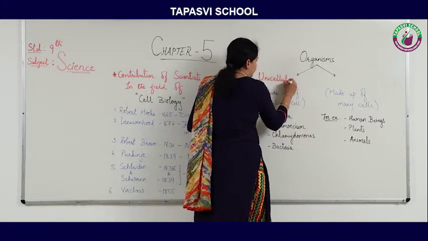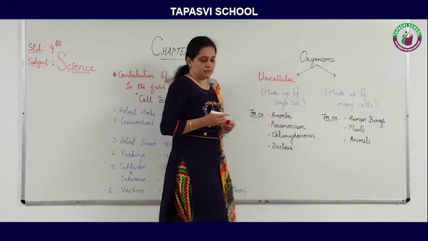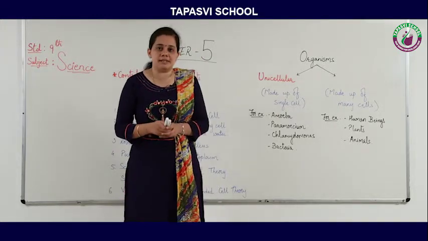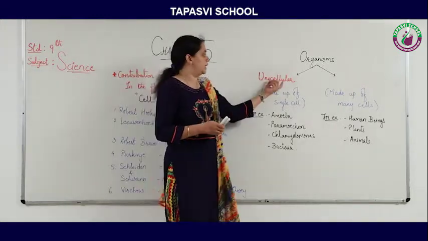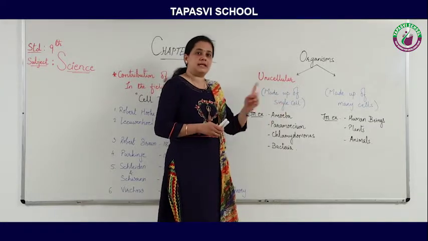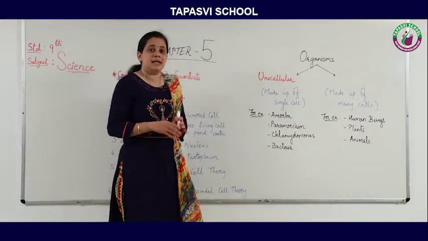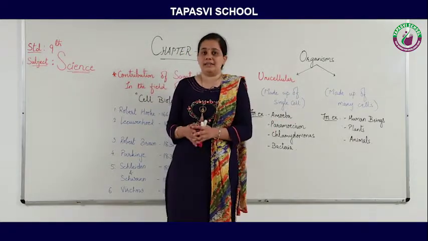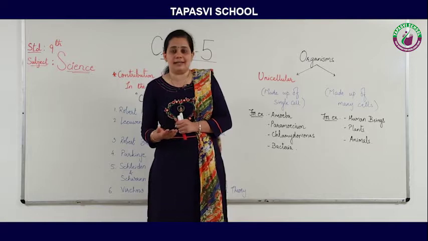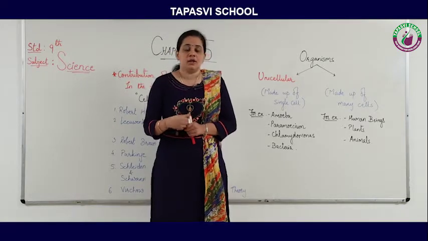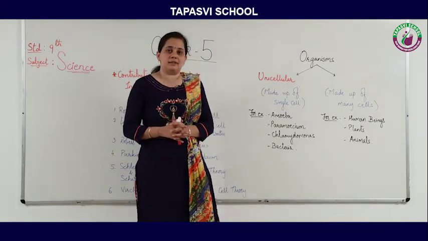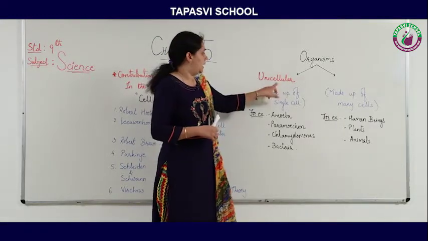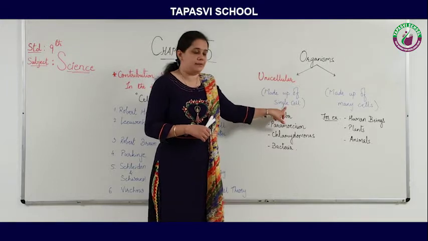unicellular organisms. Uni means single, cellular means cell. So these organisms are made up of a single cell. Only one cell in this organism will do the whole activity. It can digest, it can excrete, it can respire. So all the activities which any organism does are done by a single cell.